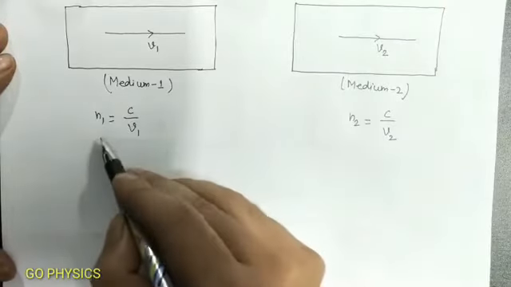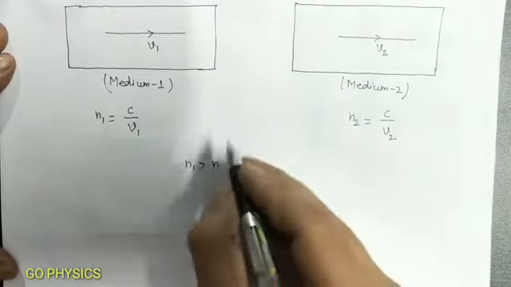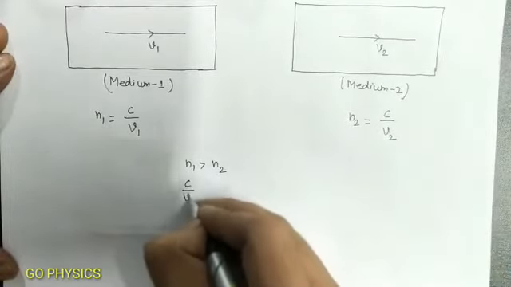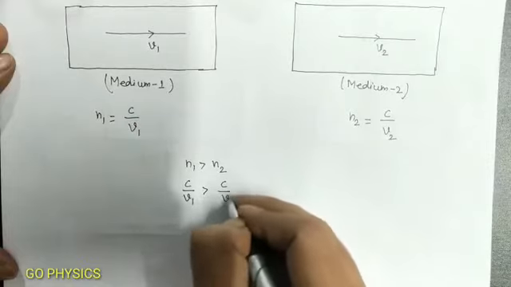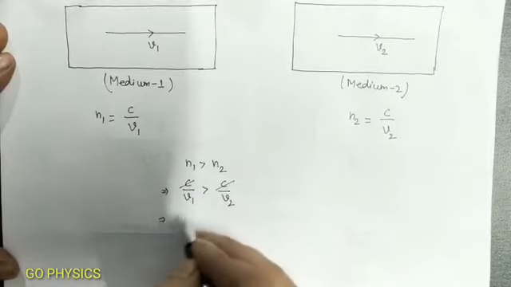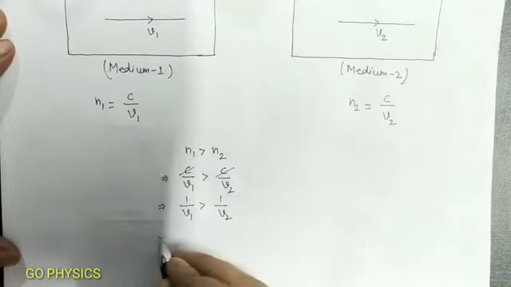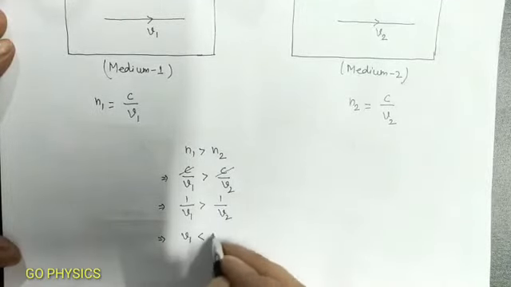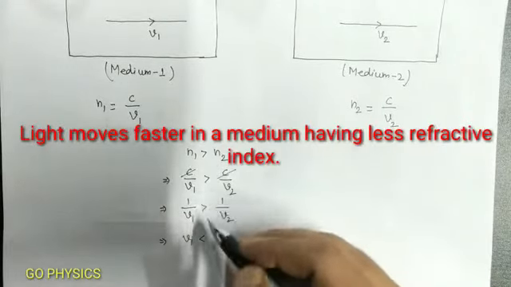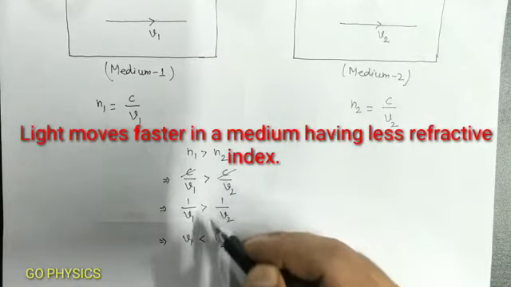If N1 is greater than N2, that is, the refractive index of medium 1 is greater than the refractive index of medium 2, it means that C by V1 will be greater than C by V2. C gets cancelled out, or 1 by V1 is greater than 1 by V2, or V1 will be less than V2. So what we learn? More refractive index of a medium means the speed of light in that medium will be less.